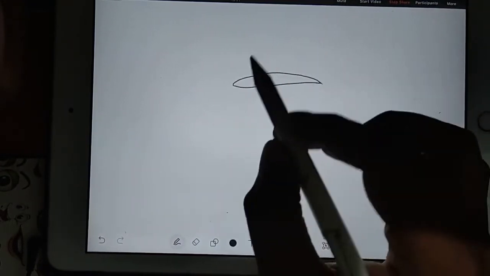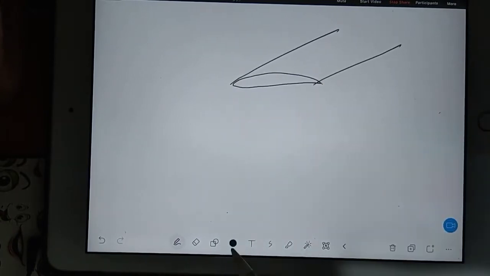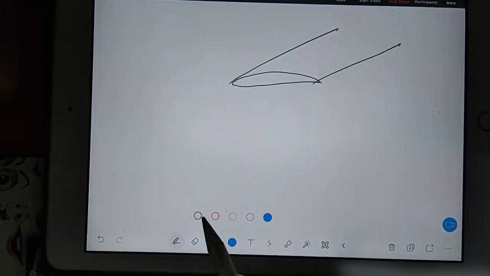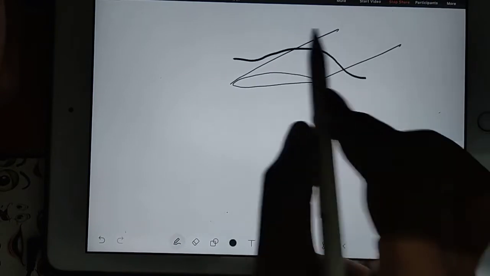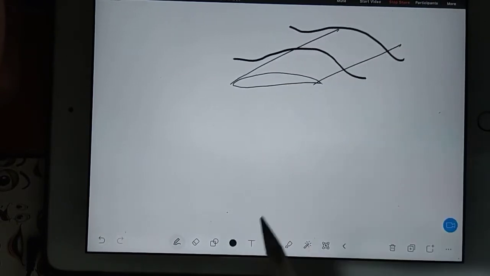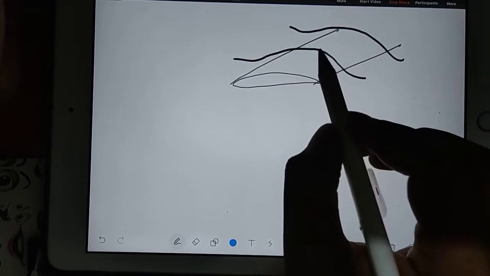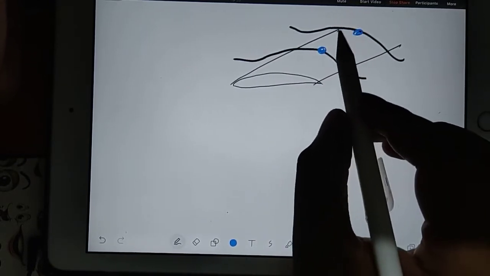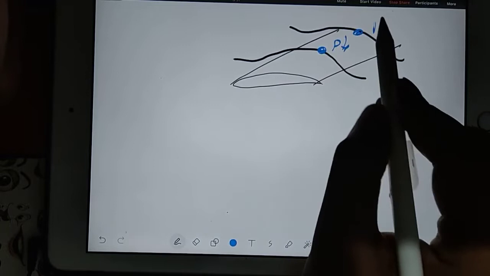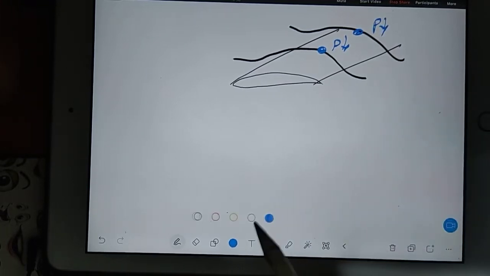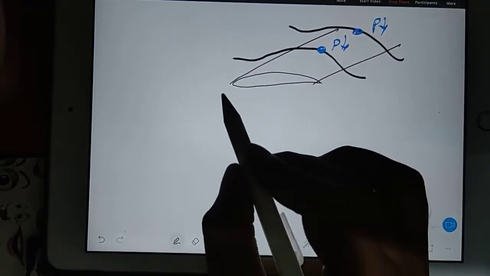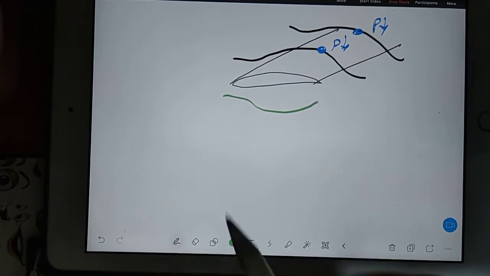Actually, see, when I have a wing like this, you know that flow accelerates over the wing. If flow accelerates over the wing, then pressure on the upper side of the wing decreases, and flow deaccelerates below the wing.